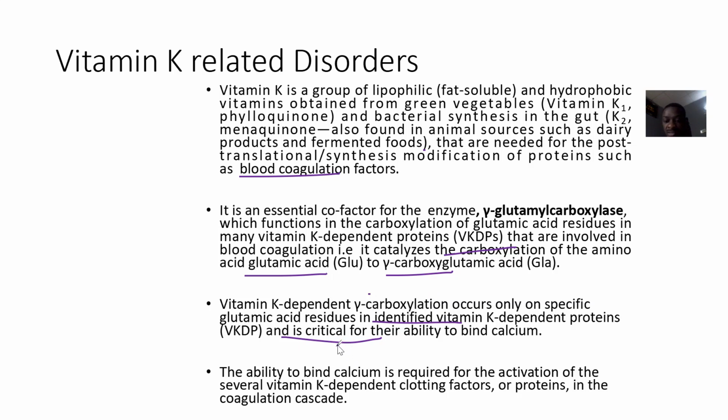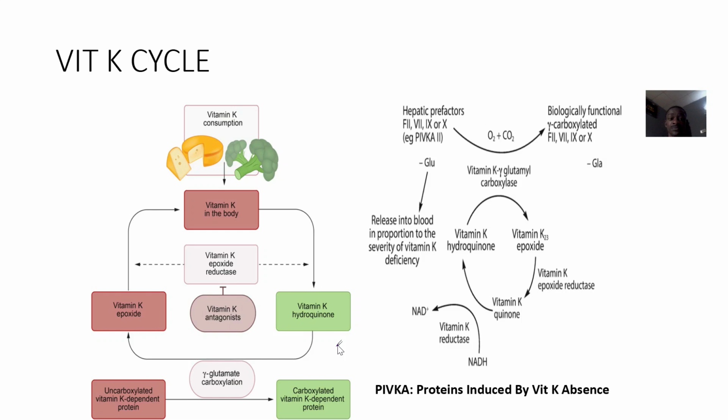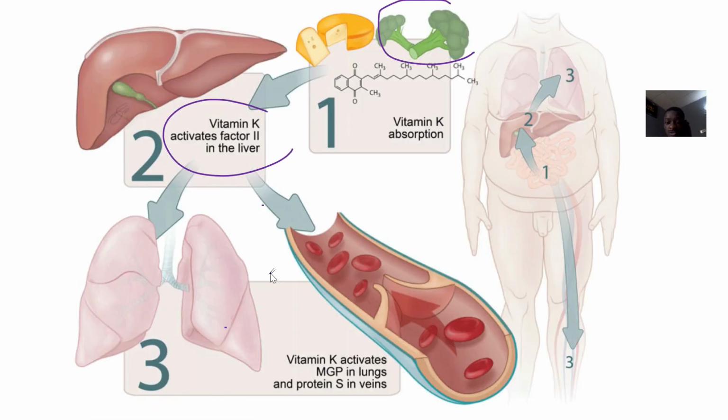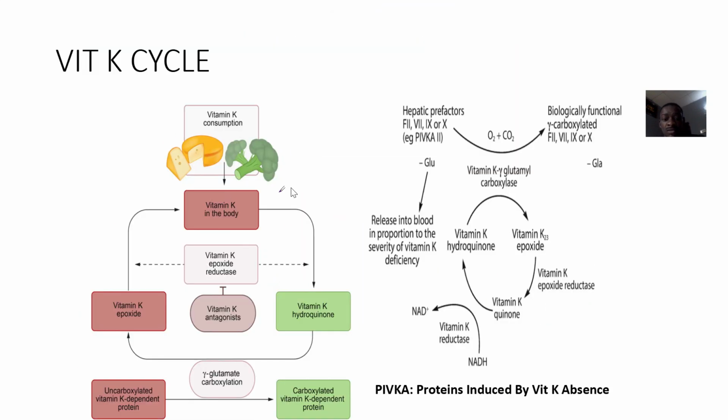So the ability to bind calcium is required for activation of several vitamin K dependent clotting factors or proteins in the coagulation cascade. So imagine vitamin K is now deficient, so the actions of these proteins will be greatly reduced, which will not be good for life. Here we are also trying to show the vitamin K cycle, which we have already spoken about in depth back then in our biochemistry days. It is actually gotten from food sources.